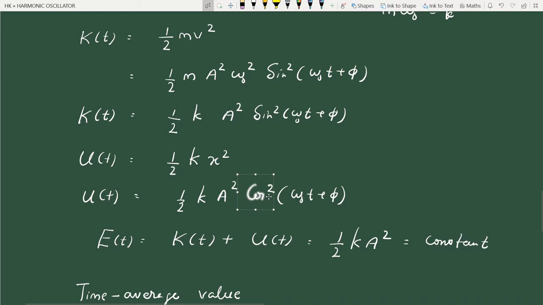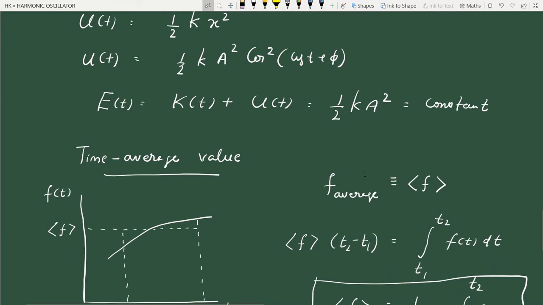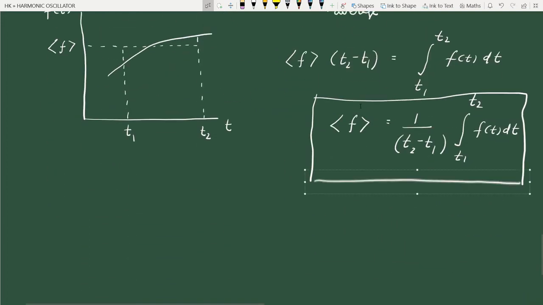So sometimes we want to calculate the average value of position, average value of velocity, average value of kinetic energy, average value of potential energy. So we will have to evaluate the average value of sine theta or cos theta, or sine square theta or cos square theta. For that we can use this expression. The average value of any time dependent function we can calculate as 1 by the time interval, integral t1 to t2 f t dt.